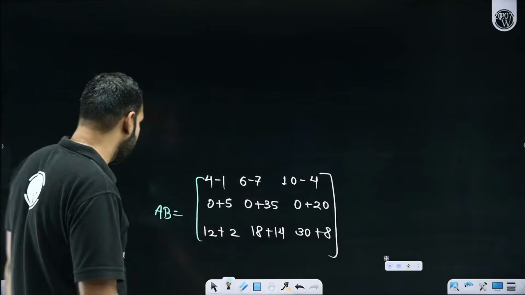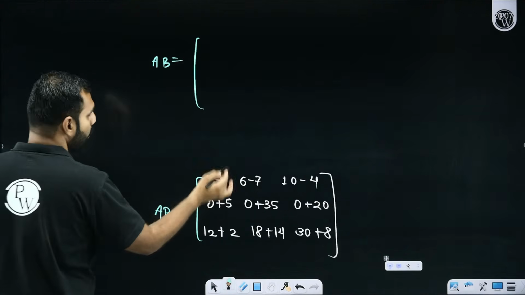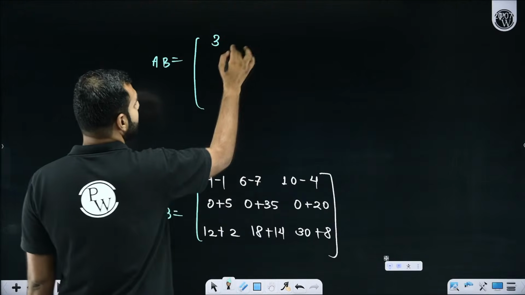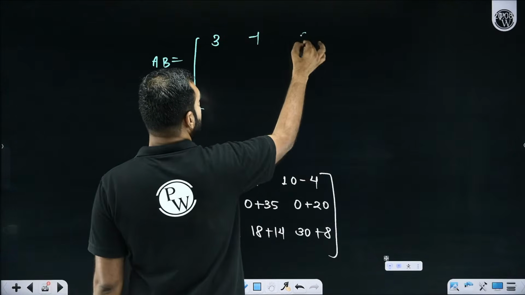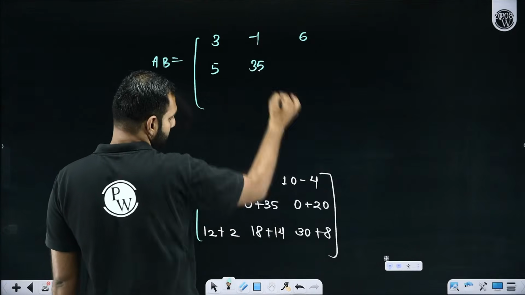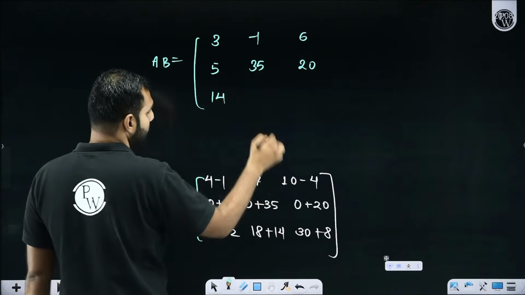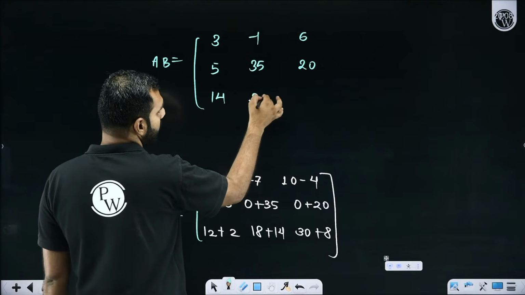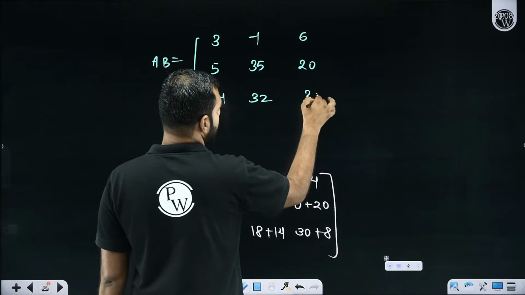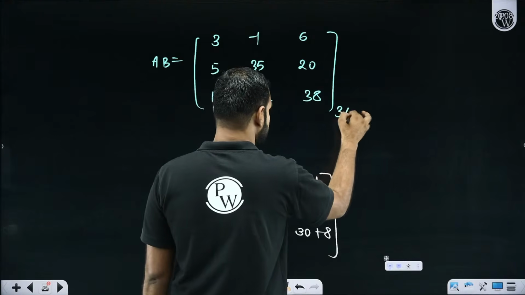Now, if I now wish to write the final product AB, I'll be saying it will be 4 minus 1, that's 3. 6 minus 7, that's minus 1. 10 minus 4, that's 6. It is 5 here. This is 35 here. This gives you 20 here. Then this gives you 14 here. This gives you 18 plus 14, 22, 32. And this gives you 38. So that is going to be the final product. And I hope you are clearly realizing it is a 3 by 3.